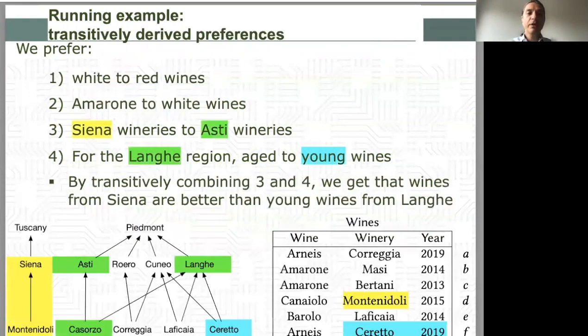Also, if we transitively combine preferences, we may obtain new preferences. Here, since Asti and Langhe are overlapping regions, we derive a preference for wines from Siena to young wines from Langhe. Observe that these new preferences may in turn be in conflict with other original or transitively derived preferences.